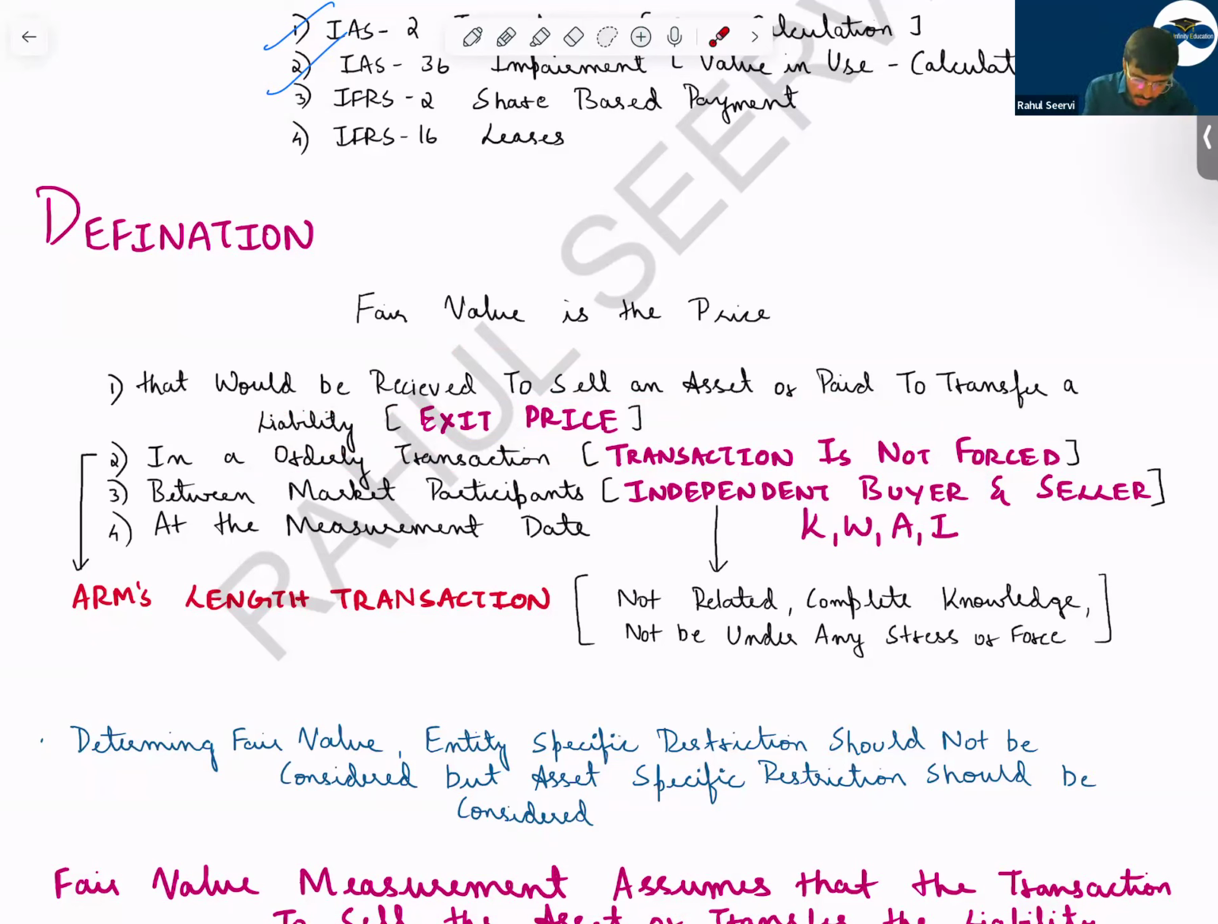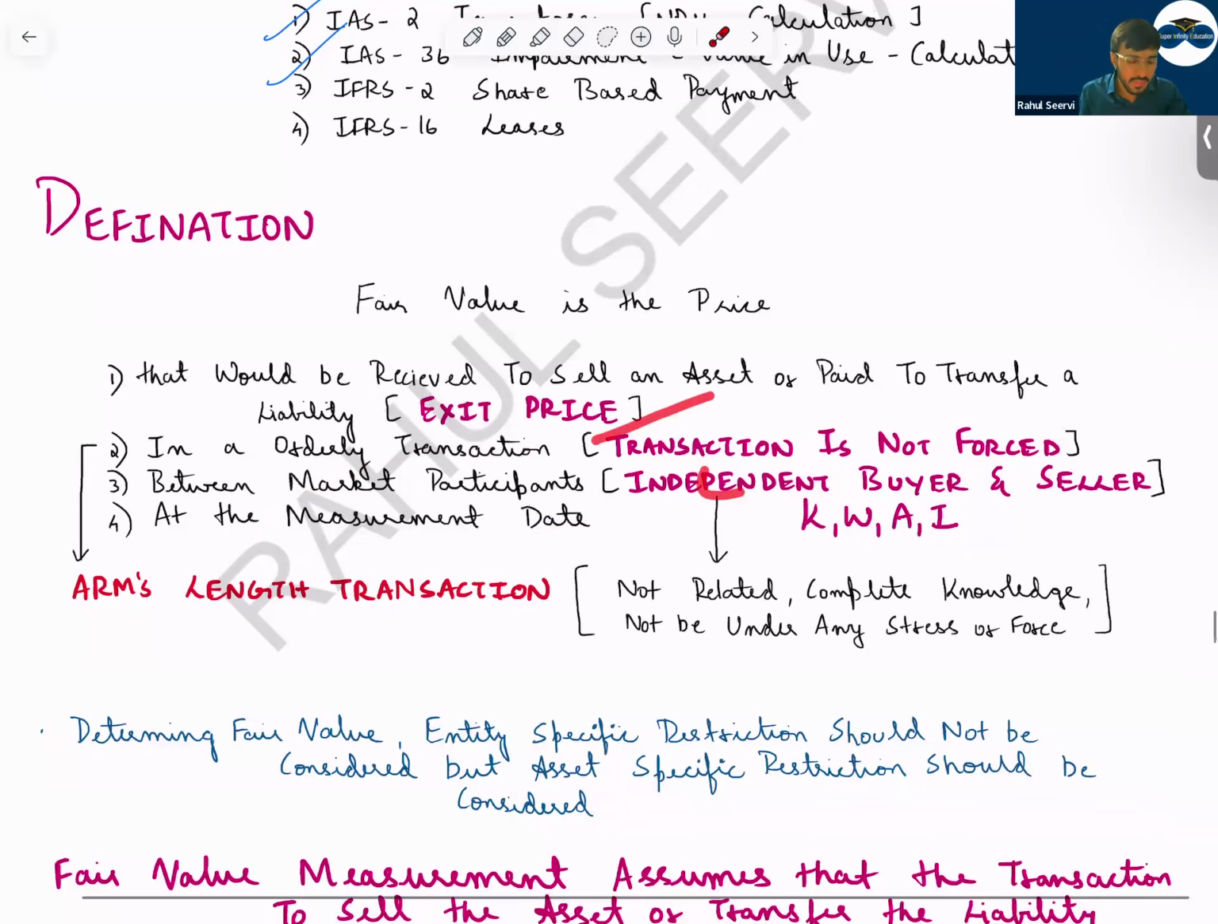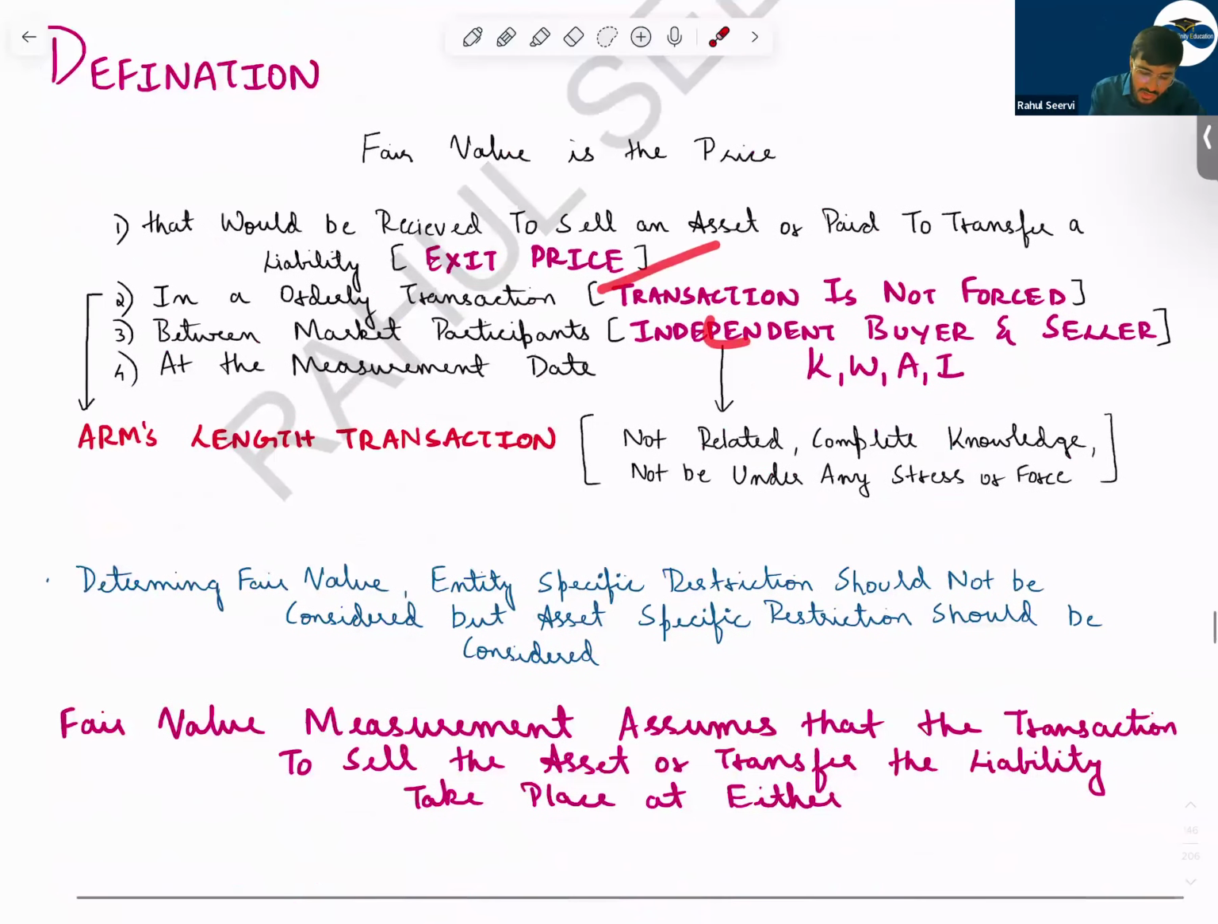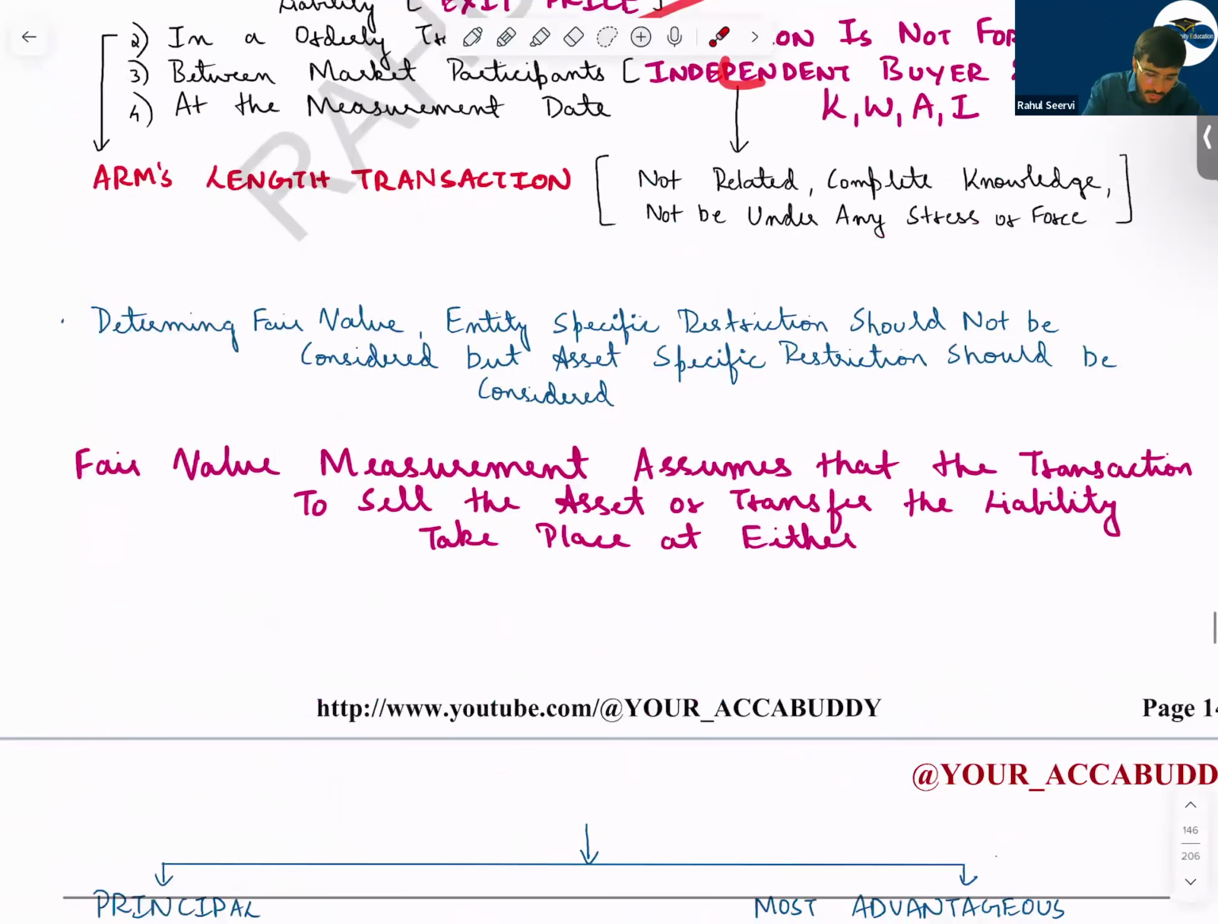Understand that? Between market participants, that means between parties, and those parties should have good knowledge. It's not that you have no idea regarding iPhones and I'm selling you a second-hand iPhone for 2 lakh rupees. It's not fair value, it's not correct. Then at the measurement date, the date on which you want to calculate the fair value. So I hope everyone has understood this fair value definition. So when determining fair value, entity specific restrictions are important for MCQ.